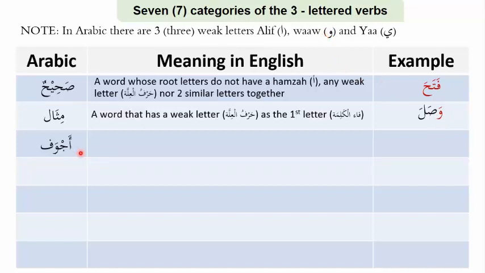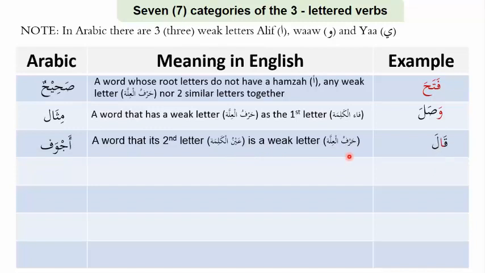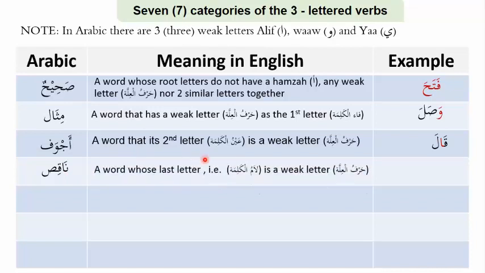The third category is Ajwaf, right? It is a word whose second letter, the Ainul Kalima, is a weak letter. It's a Harful Illah. Its second letter, the Ainul Kalima, is Harful Illah. Okay, like qala. It has an alif, right? So qala is a verb that is termed Ajwaf. Qala, qama, nama. Naqis is the fourth category, right? And it's a word whose third letter, obviously, because that's how we're going, right?